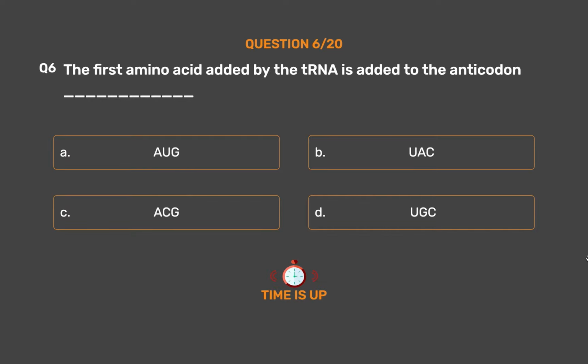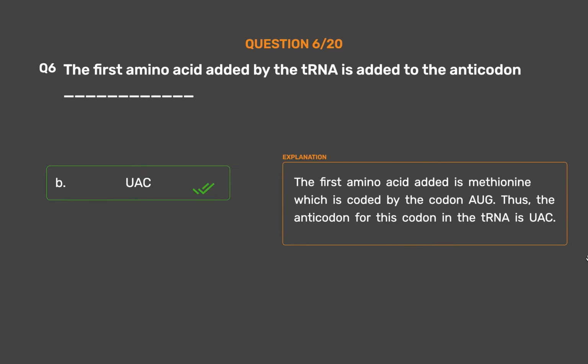The correct answer is option B. UAC. The first amino acid added is methionine, which is coded by the codon AUG. Thus, the anticodon for this codon in the tRNA is UAC.